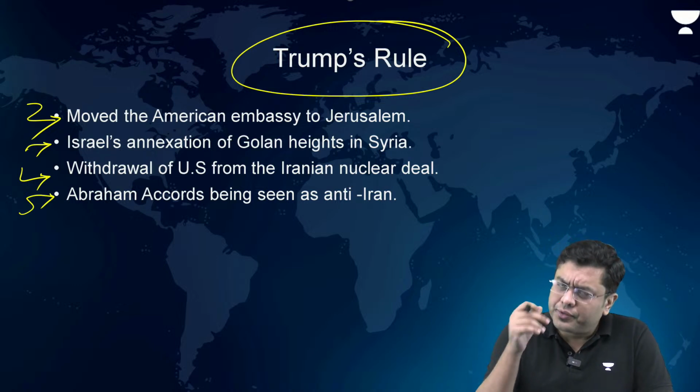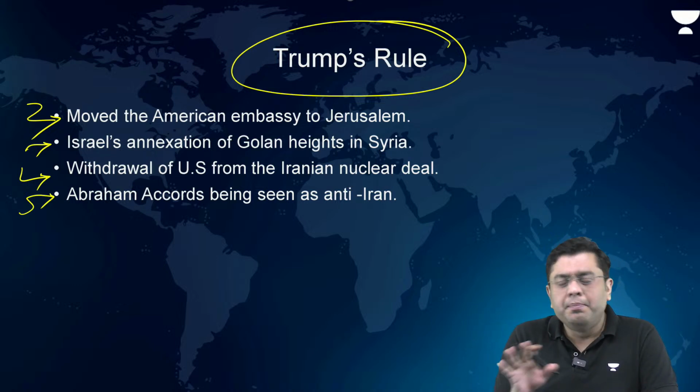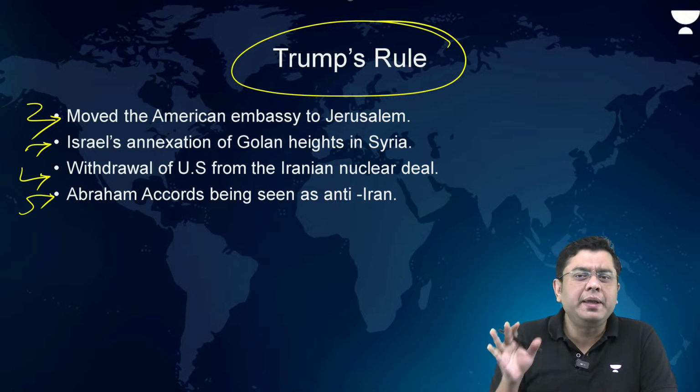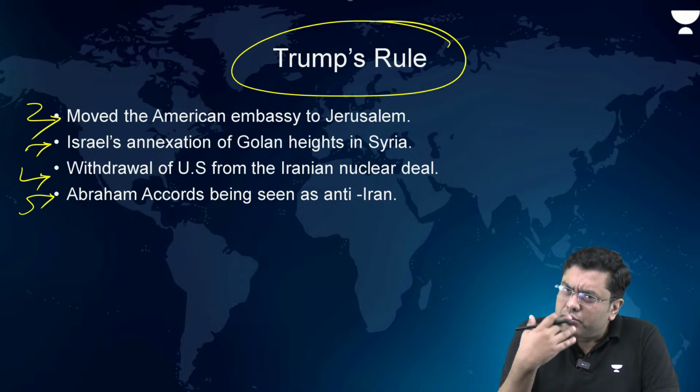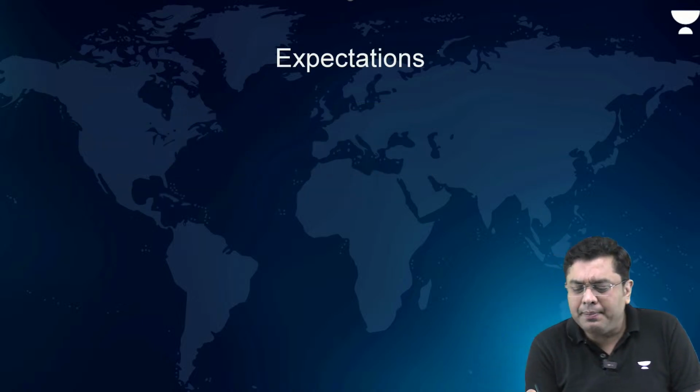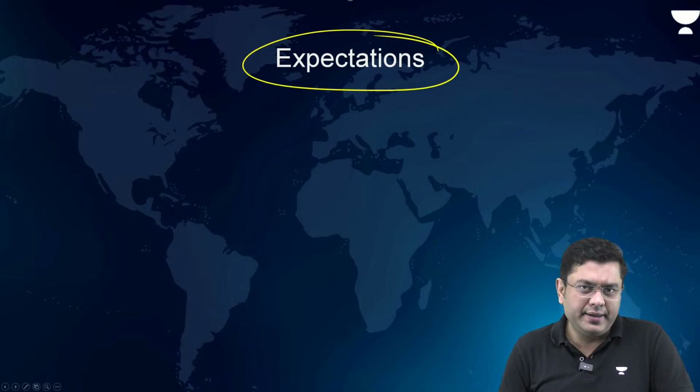Immediately, it was something which was trashed by the Palestinian authorities, seeing it to be absolutely pro-Israel. So that is something that Trump comes up with as a background. So what can be the expectations going ahead in terms of the West Asian crisis?